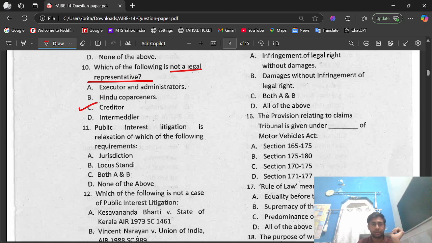Question number 11. Public interest litigation is relaxation of which of the following requirements? Option A, jurisdiction. Option B, locus standi. Option C, both A and B. Option D, none of the above. Right option is option B, that is locus standi.